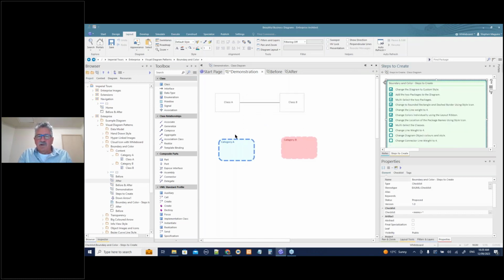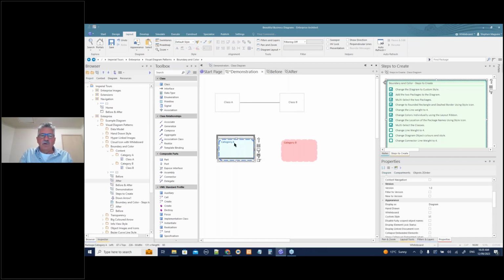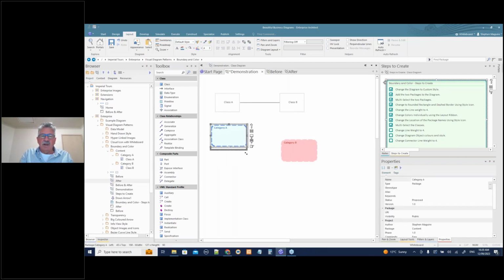I made a mistake and changed that font before. Let's keep going on. So change the diagram object colors, change the connected line weight as well. So what we're going to do now is make these a bit bigger, and we're going to plonk this class inside here, and we'll plonk this class inside here. We'll make these guys the same